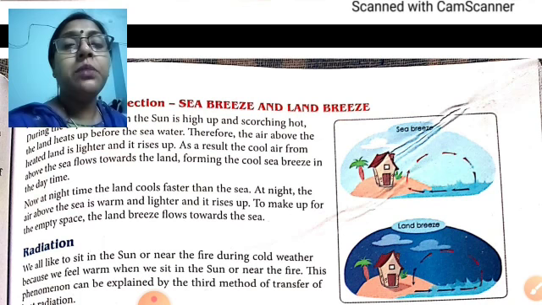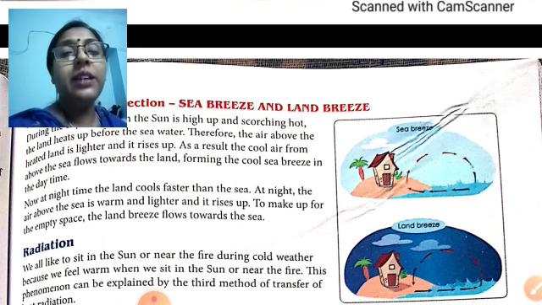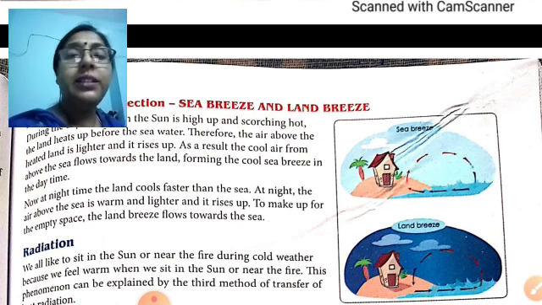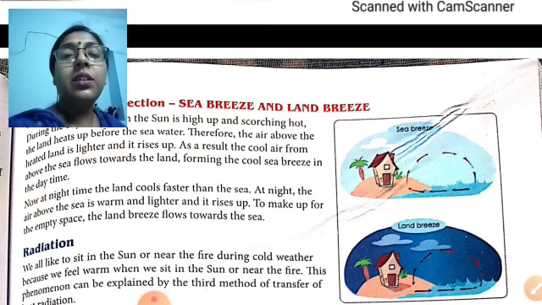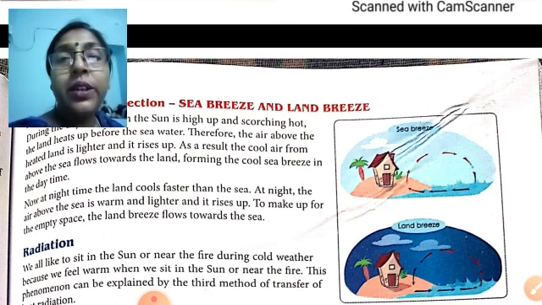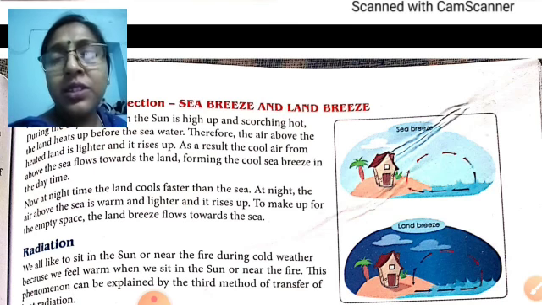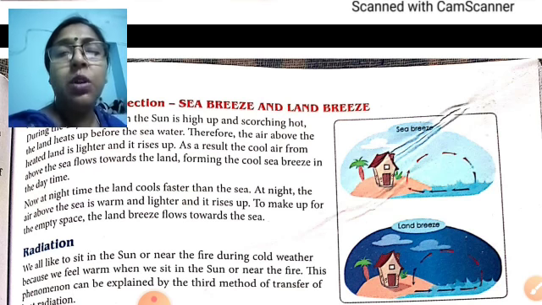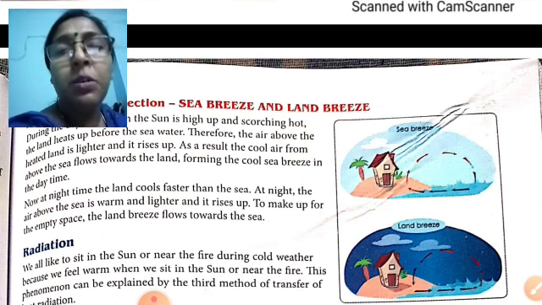At night time, the land cools faster than the sea. At night, the air above the sea is warm and lighter and it rises up. To make up the empty space, the land sends the cool air. Remember, if the land gets heated, it also cools down very fast, whereas the sea water, which warms up slowly, also cools down very slowly.